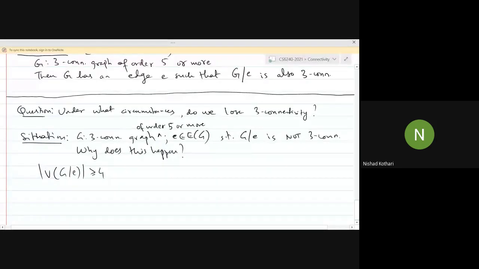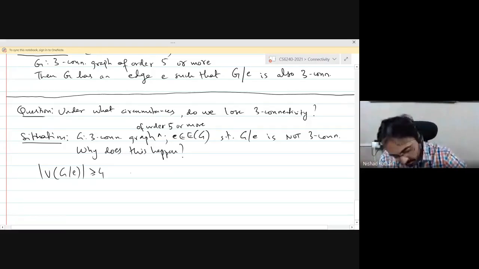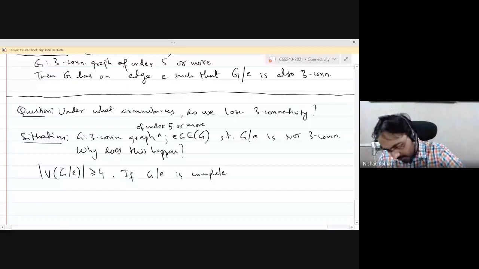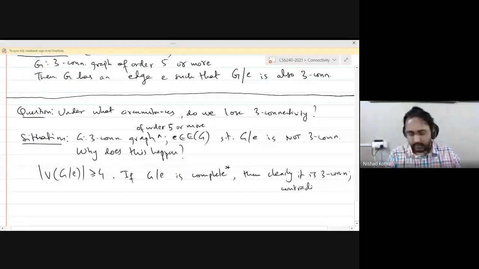So if it is a complete graph up to multiple edges, then clearly it is 3 connected because K4 is 3 connected, and all the other complete graphs will be 3 connected. And that is a contradiction to our hypothesis. We assume that the graph after contracting the edge is not 3 connected.